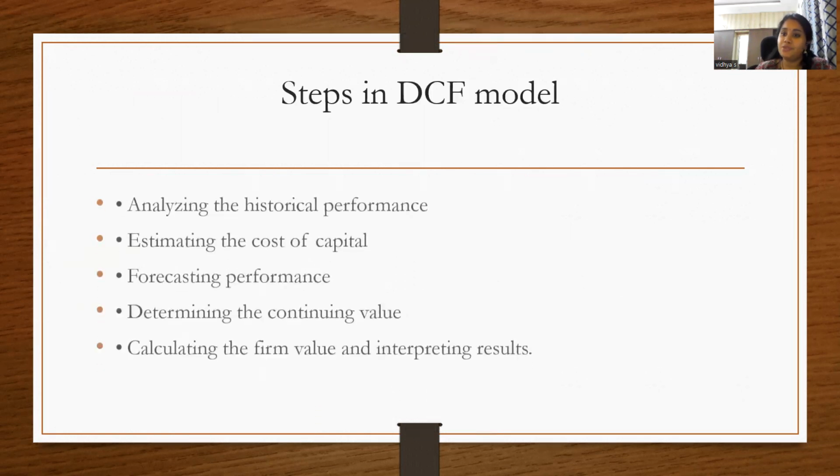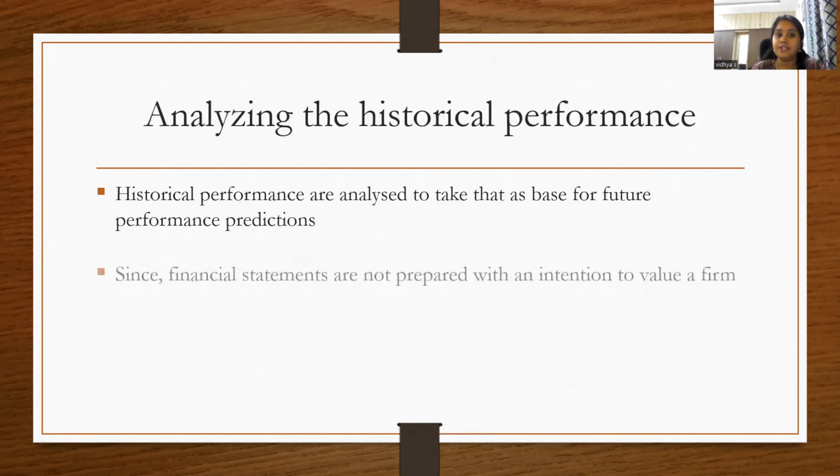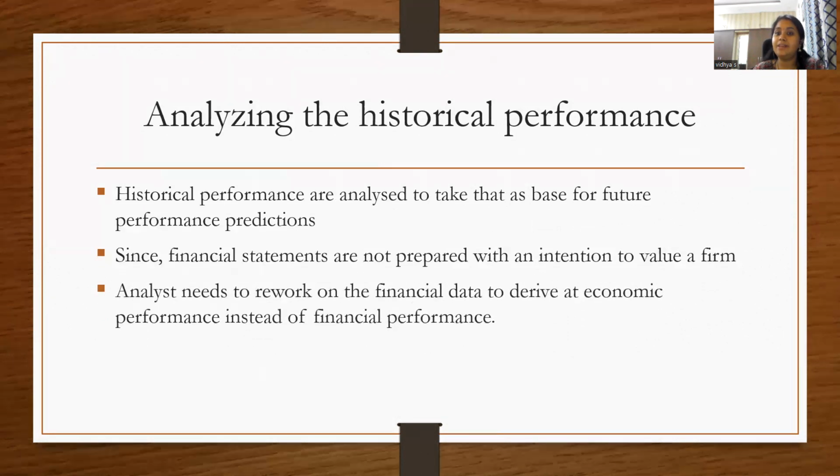So the steps. First one is analyzing the historical performance, estimating the cost of capital, forecasting the performance, determining the continuing value, and calculating the value and interpreting the results. First, historical performance is analyzed to take the base for the future performance prediction. Since financial statements are not prepared with an intention to value the firm, the analyst needs to rework the financial data to derive economic performance instead of financial performance.